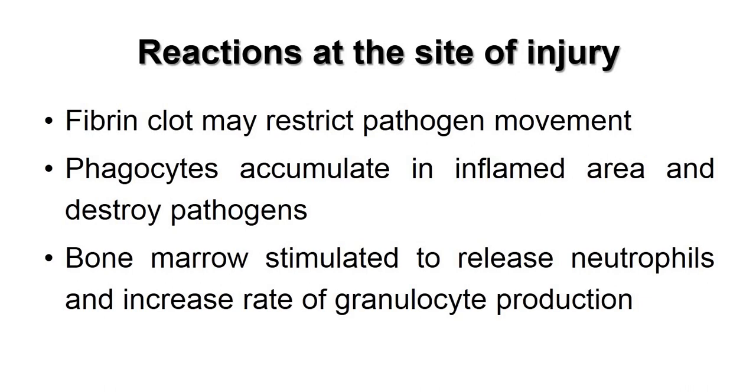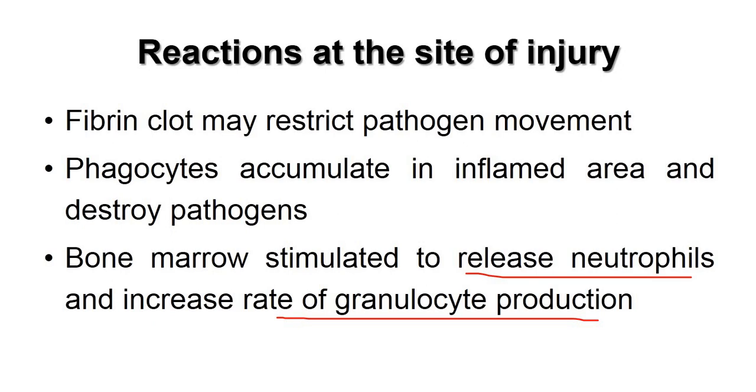The bone marrow in turn is stimulated and will release neutrophils and increase granulocyte production. This I will explain in terms of an analogy. You all have heard the Bollywood song Abhi to party shuru hui hai. So, whenever the injury sets in, a party starts at the site of injury, and that party will recruit lots of neutrophils. Now, neutrophils are already recruited, but we need more, still more granulocytes.